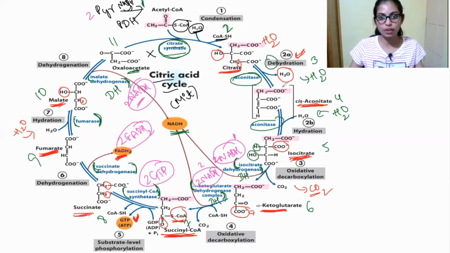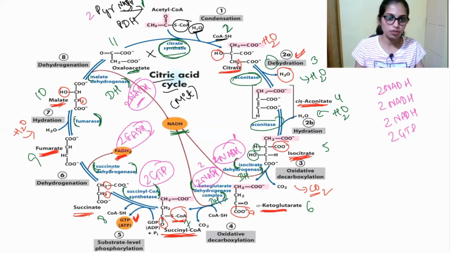Now when we come to the energetics, you can see over here in the first step, the conversion of pyruvate into acetyl CoA, 2 NADH are produced. While isocitrate is converted into alpha ketoglutarate, here also 2 NADH molecules, and while alpha ketoglutarate is converted into succinyl CoA, here also 2 NADH molecules are released. When succinyl CoA is converted into succinate, 2 molecules of GTP are produced. From succinate to fumarate, 2 FADH2 are produced, right?